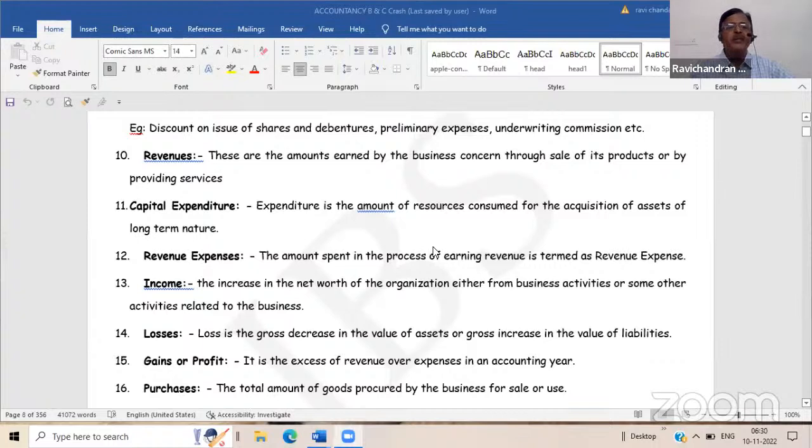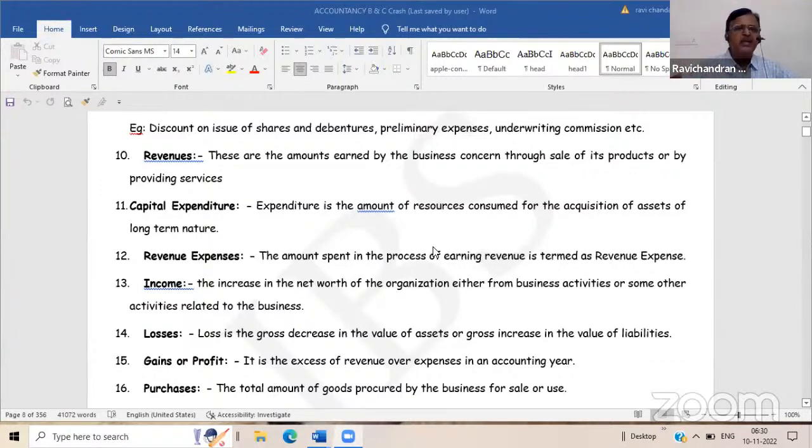Revenue expenditure means, suppose you are giving salary to the salesman. You are giving rent for the premises. You are remitting electricity charges. The end result, there is no creation of a fixed asset, is it not? The end result is not a creation of a fixed asset, but it has been used in the business.